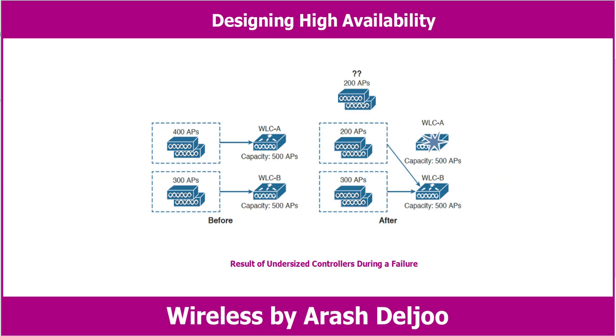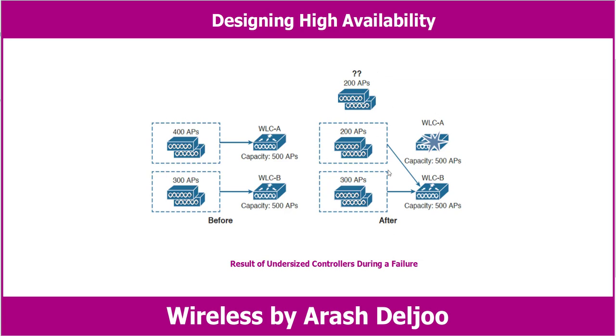This figure illustrates an example network that does not offer enough capacity to fully survive a controller failure. In the before diagram, as you can see, a group of 400 APs has joined controller WLC A, and a group of 300 APs has joined WLC B. Here you can see each controller has a maximum capacity of 500 APs. As long as both controllers stay up and functional, the wireless network should work fine.